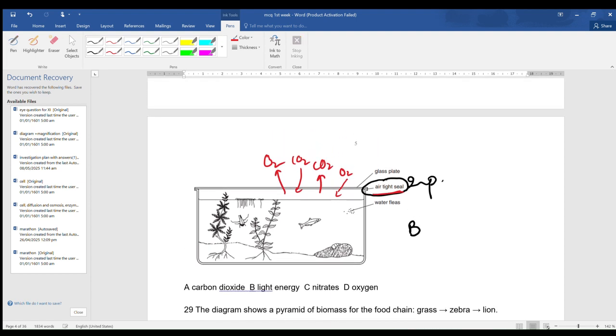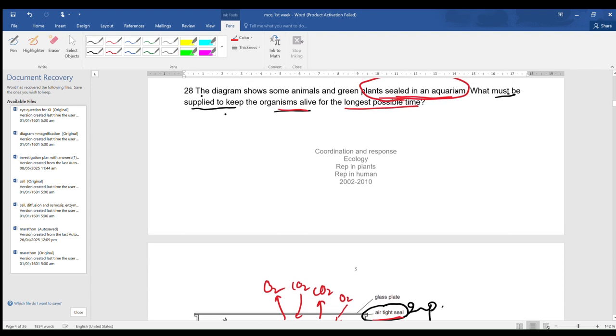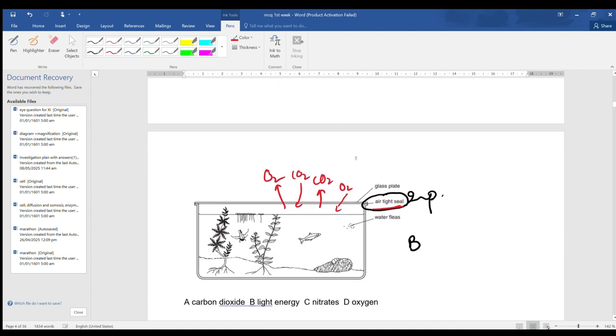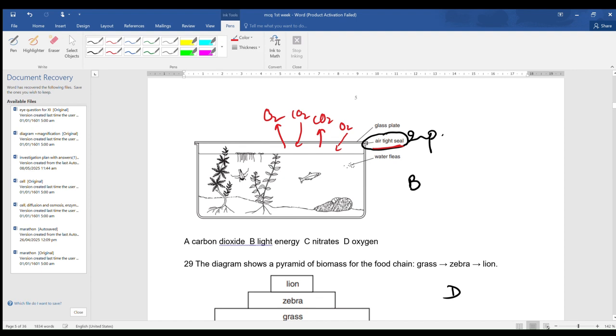What was the question? The question was what must be supplied to keep the organisms alive for the longest period of time? So we cannot supply oxygen, we cannot supply carbon dioxide, so it should be light, because it is a transparent container. It is a glass plate, that means it is a transparent container. So light should be supplied, because when we supply the light, then the carbon dioxide will be taken in, when the fish respire, then it releases carbon dioxide.